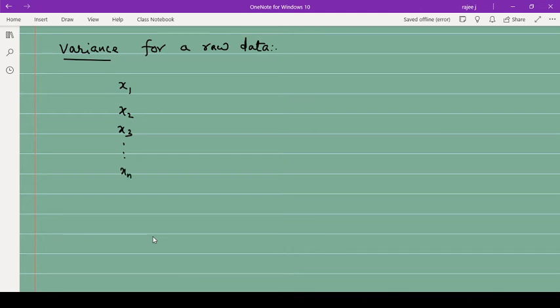Then to get the variance what we do is find the mean. So x bar is equal to summation xi upon n, for raw data you will have n, so you will get x bar.